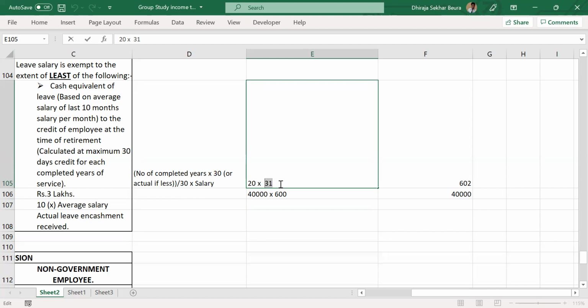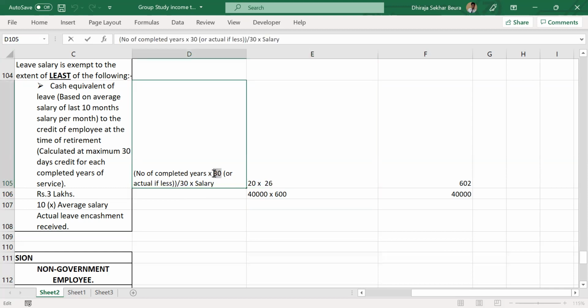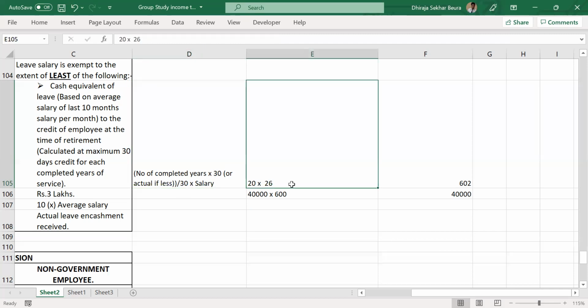So if it is 26 in a case, then automatically this multiplication value will be 26, as I mentioned, or actually if less. So if it is becoming 26, now it is not becoming 1. So we cannot make it 1, right? So I hope that clarifies all the doubts.